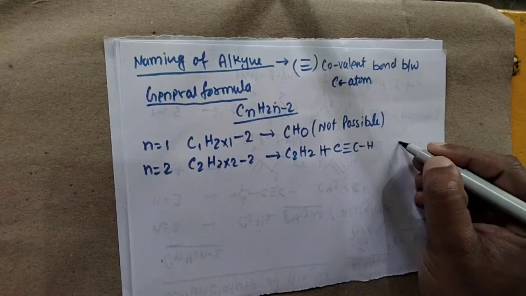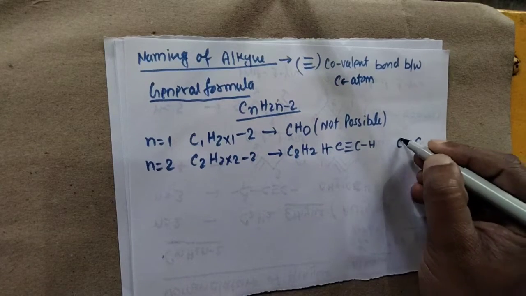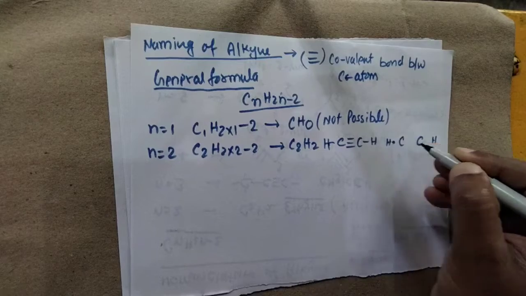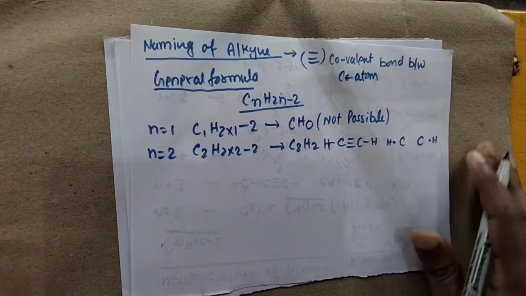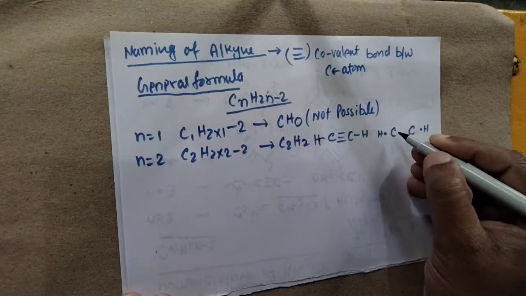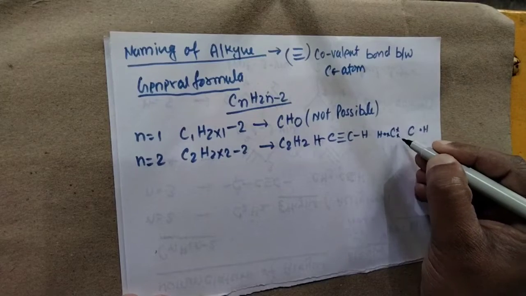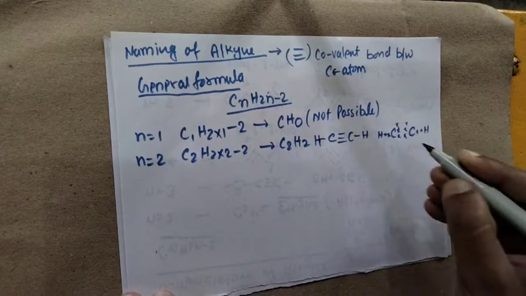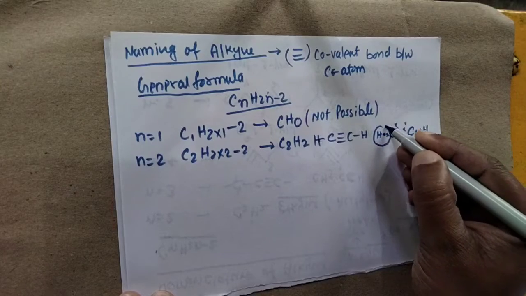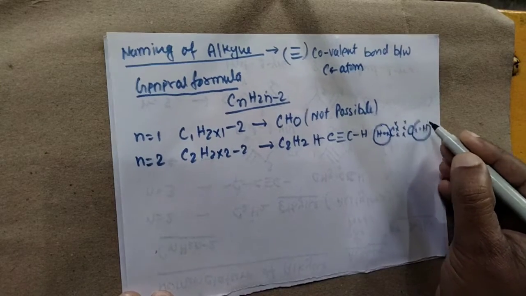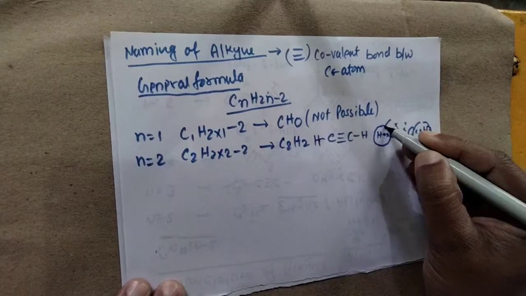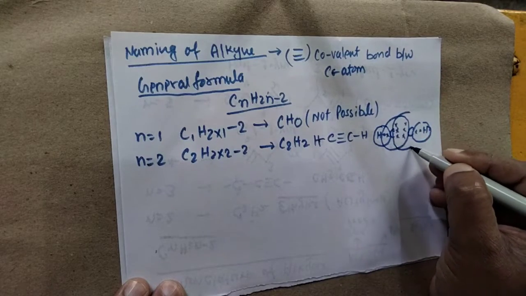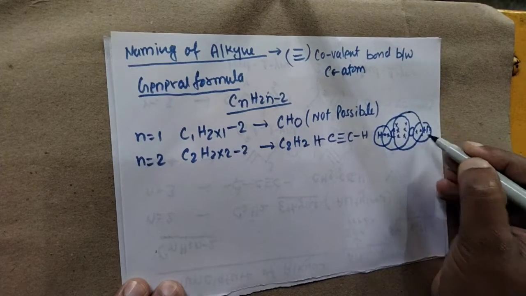If we have the dot structure here, hydrogen has a single electron in its outermost orbit and carbon has 4 electrons. So hydrogen completes its duet and carbon is able to complete its octet. In the previous video I explained these things in front of you.